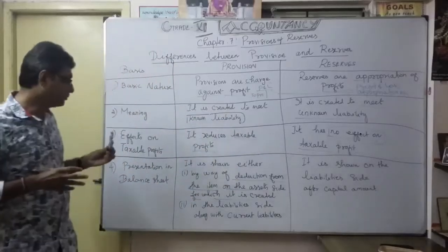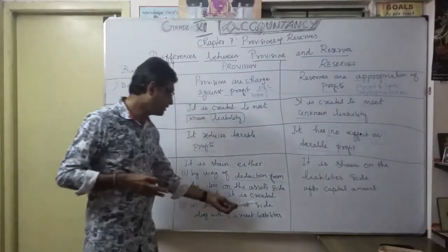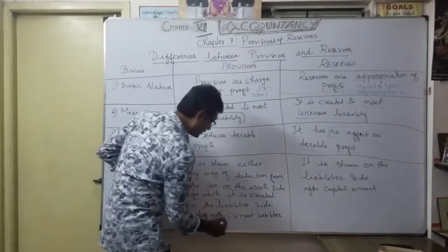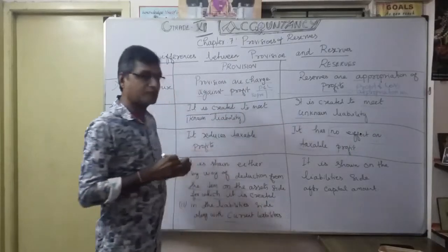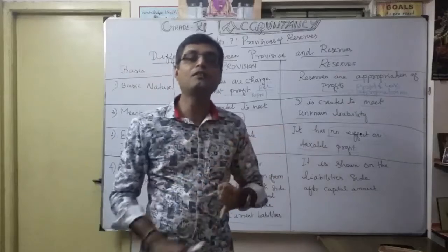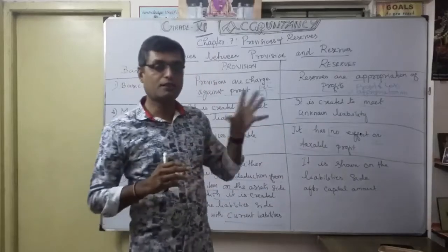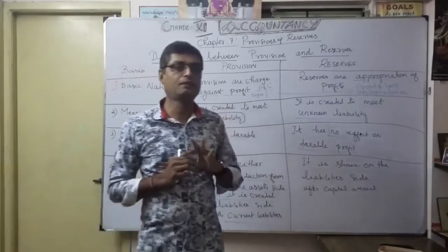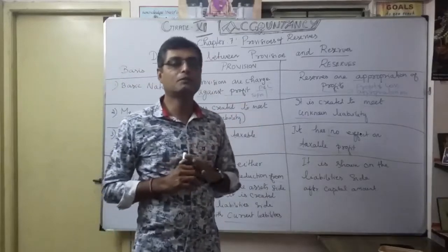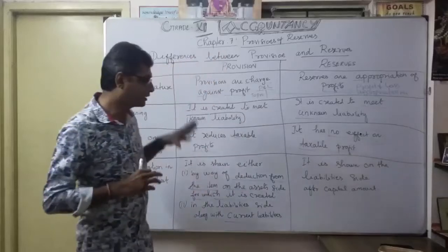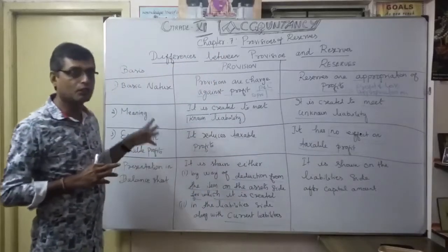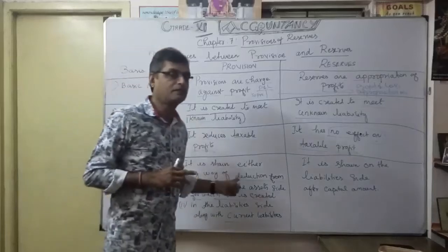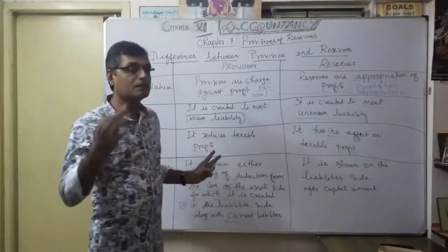Similarly, how will we show the liability side? You know very well, along with current liabilities, two things we discussed. One is provision for taxation. Understood? So definitely it will show on the liability side. Correct? That is the current liability side. Thereafter, provision for repairs and renewals. Any provisions we created, we want to show on the asset side or liability side according to the head.